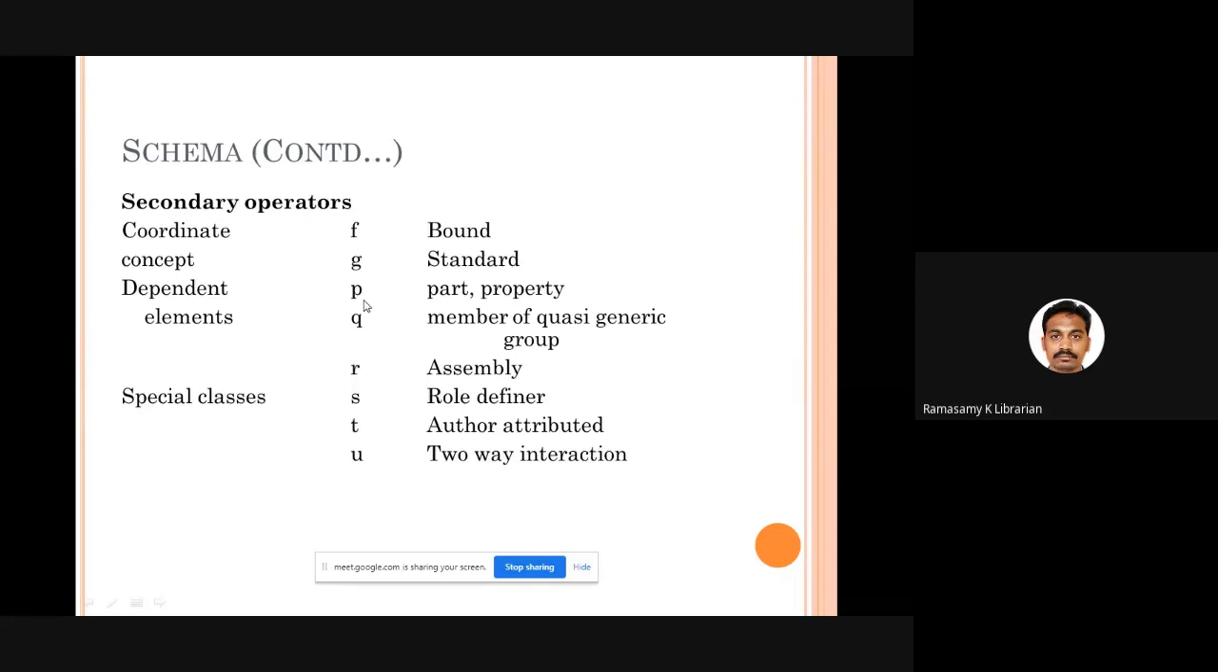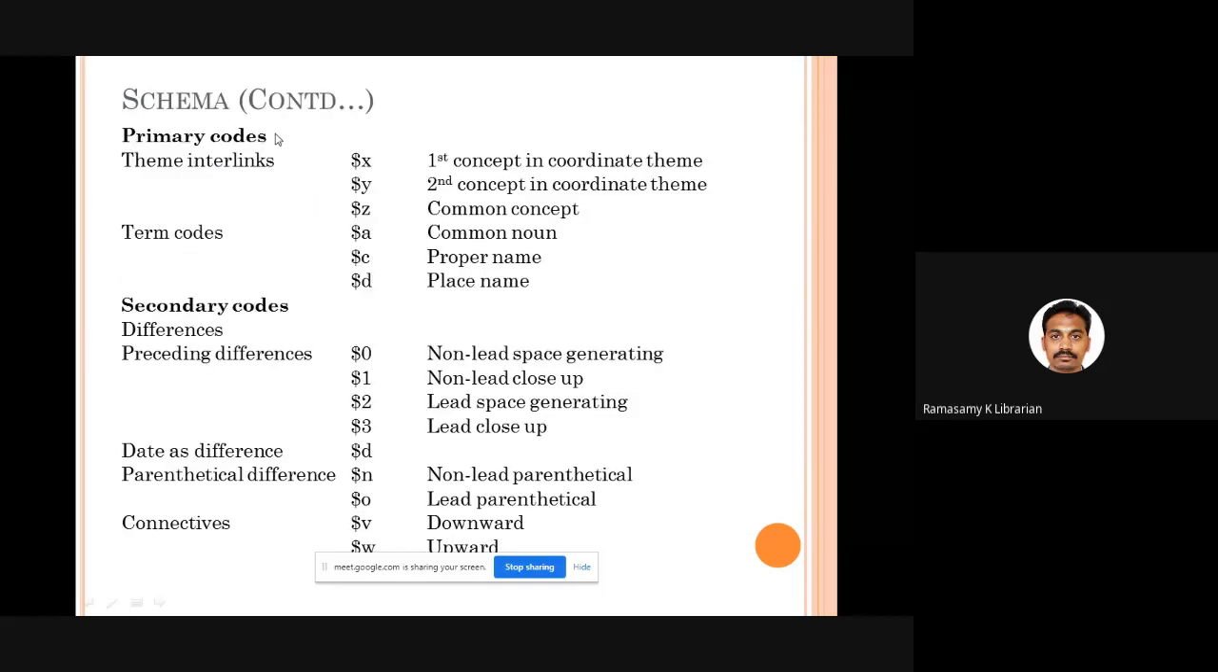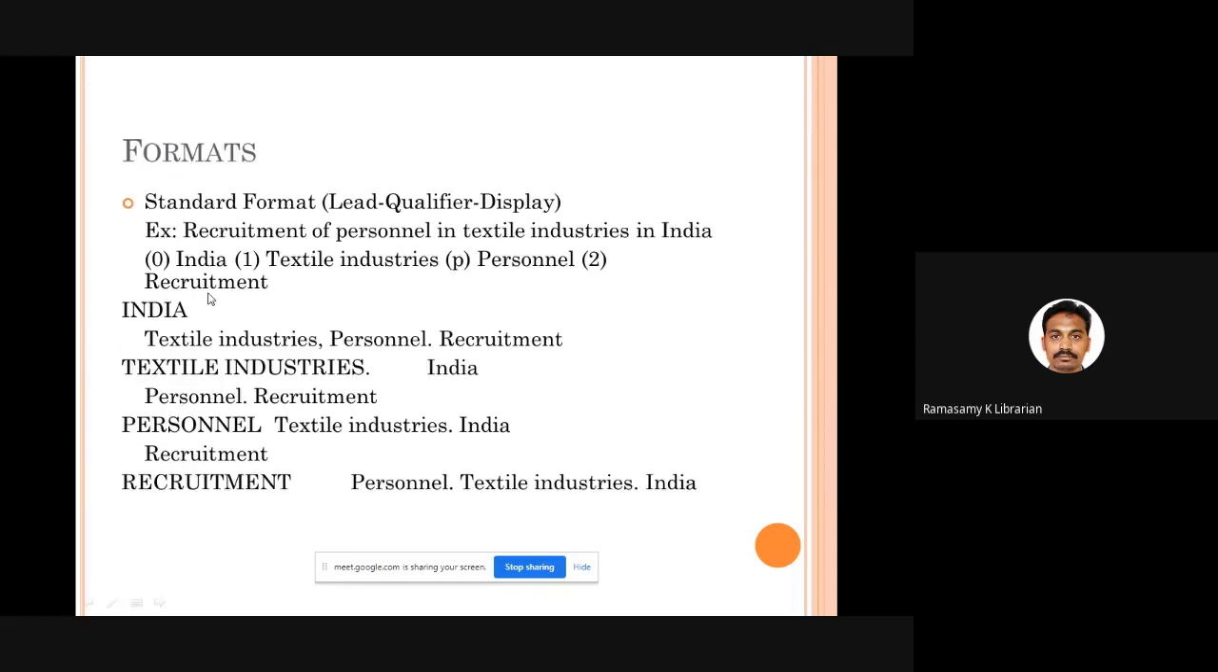Secondary operators, we have many things. Mainly we use part, member of something, author attribute. We can use these secondary operators. Then come primary quotes and secondary quotes, followed by dollars. Many quotes are there; I can show you 1 or 2. For proper noun or place name, for a common noun, for coordinate concepts, for downward, inward connections, for all these purposes we can make use of primary and secondary quotes. And PRECIS provides 3 different formats of presenting the subject index entries.